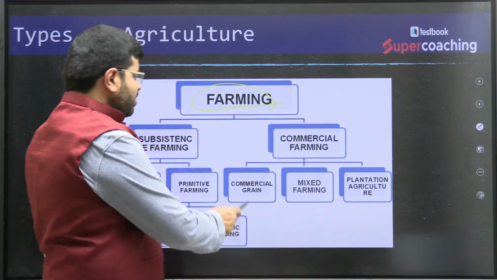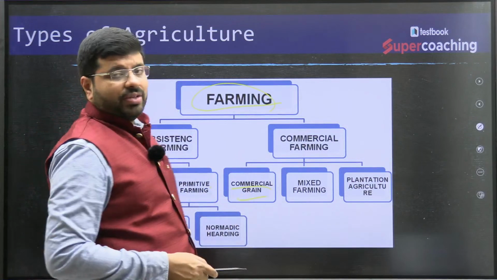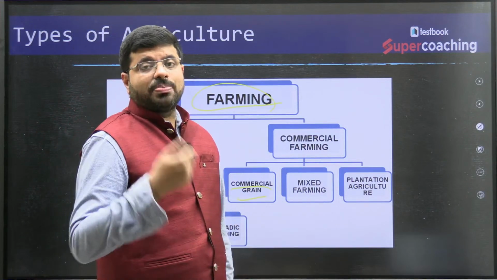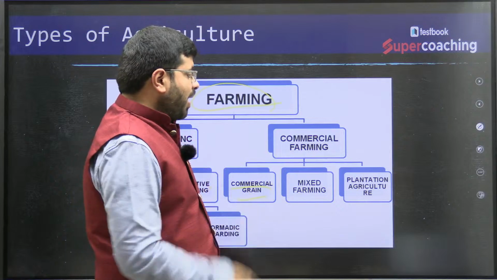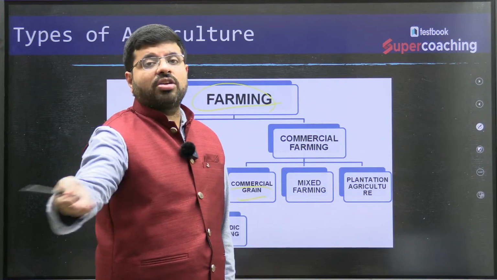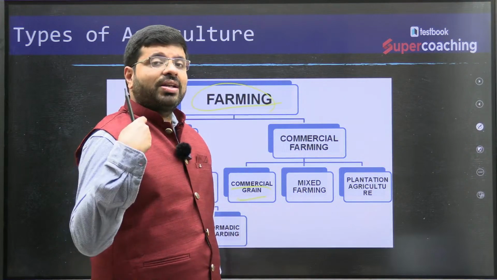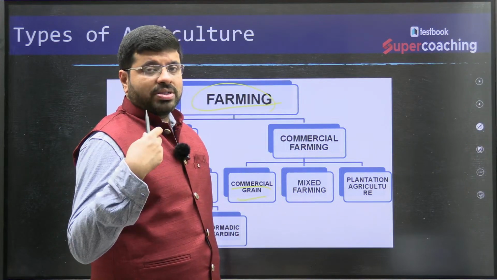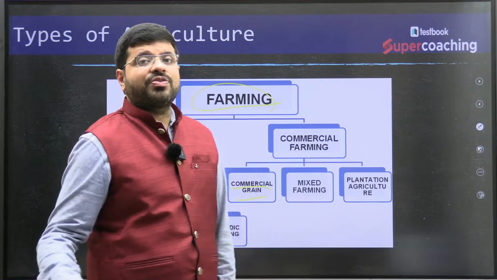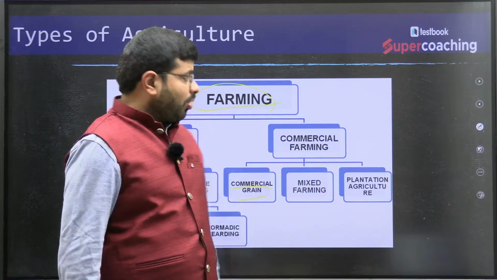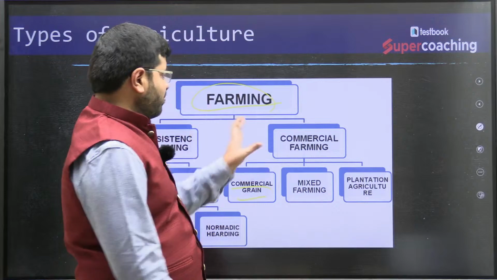You can see commercial grain farming, say the wheat cultivation which you find in the steppes. Plantation agriculture, the coffee cultivation of Assam. Mixed farming, which is crops as well as livestock rearing. So all these are commercial. So there is a nature as well of farming.